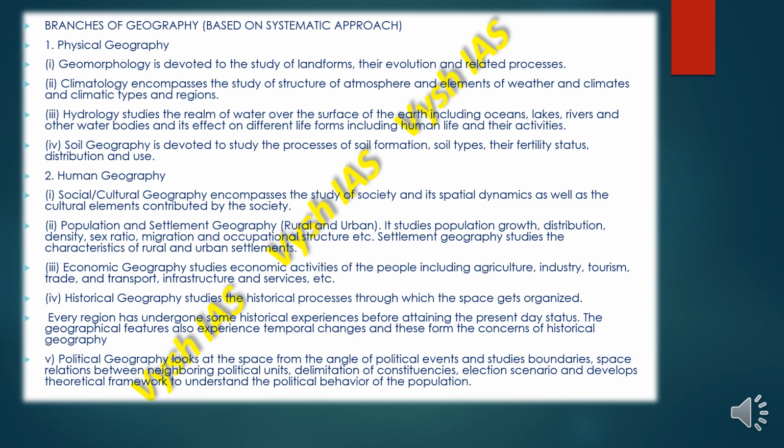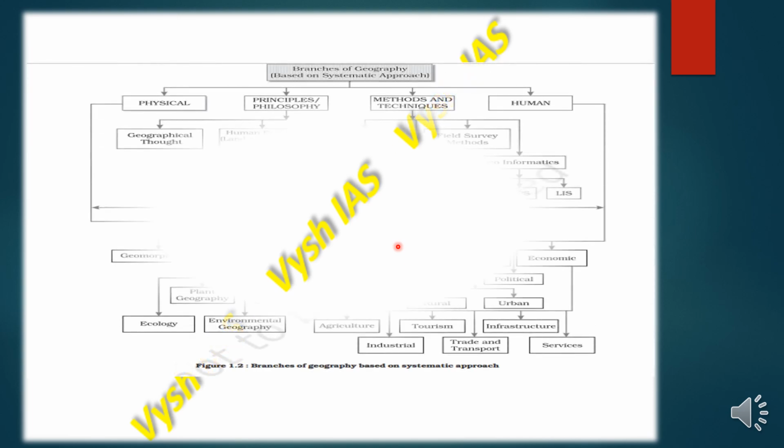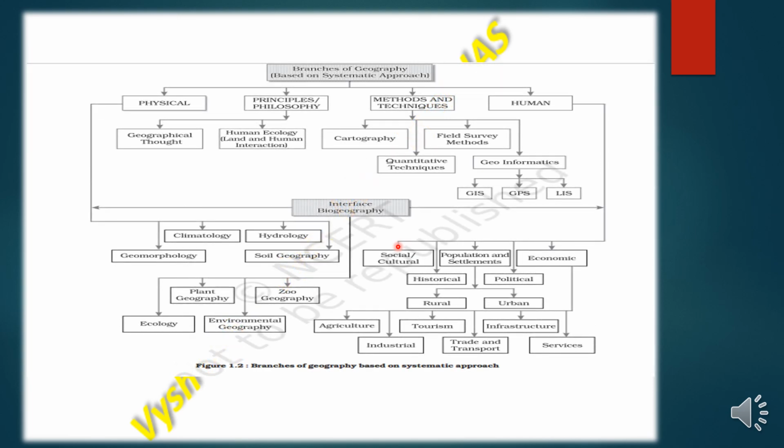Political geography looks at the angle of political events, studies boundaries, space relations between neighboring political units, the delimitation of constituencies, election scenarios, and people's voting patterns, and develops a theoretical framework to understand the political behavior of the population. So these are the branches of geography which are based on the systematic approach, as you can see.